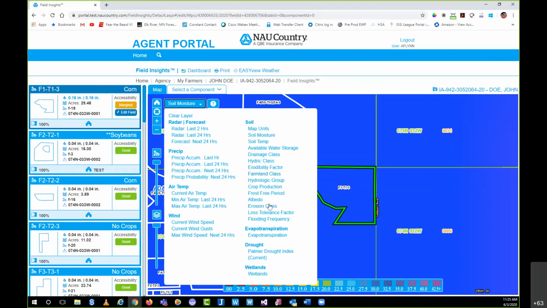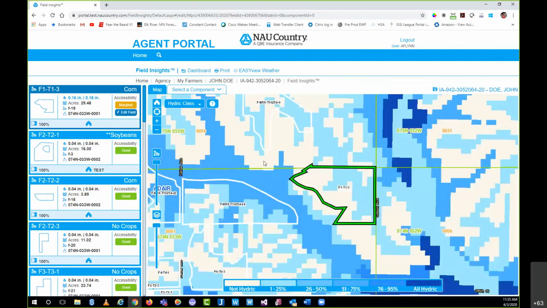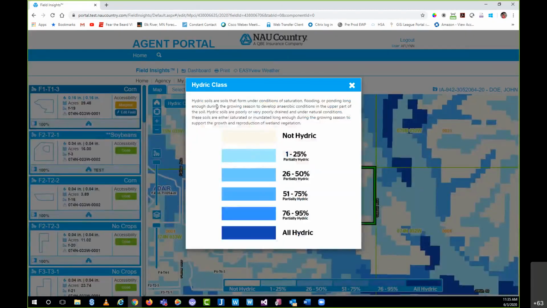A couple other ones here I'll just real quickly call out. The Hydra class, this is kind of cool. You can see here once I select it, we get our legend back. And again, if you're curious what the Hydra class is, you can select this icon here. It's going to give you a definition. And this is in regards to the pooling of water and what happens to that soil as it continues to remain pooled up with moisture on top and so on. Then it breaks down each one of these colors a little bit more definitively.